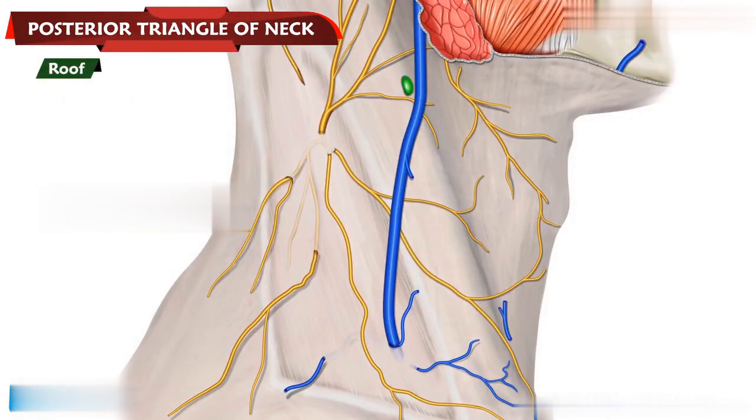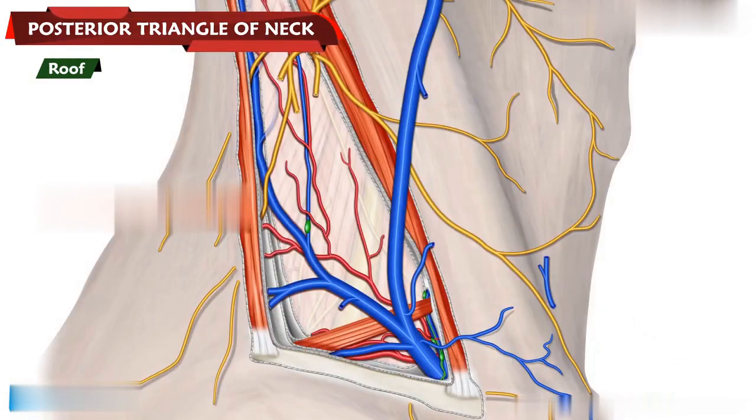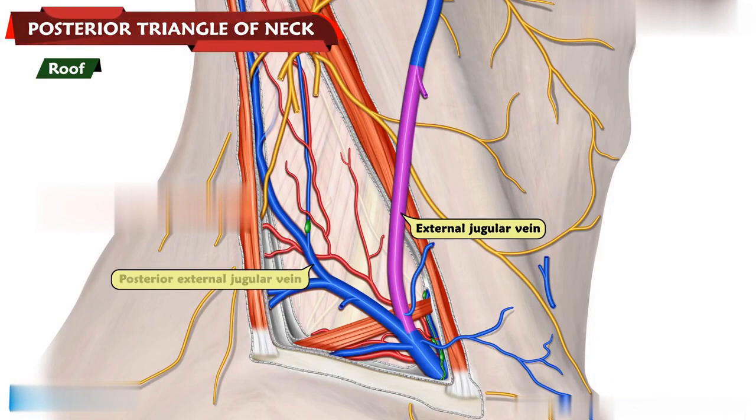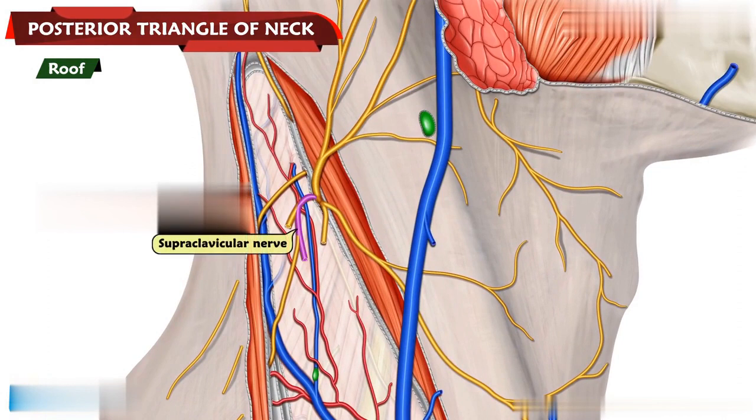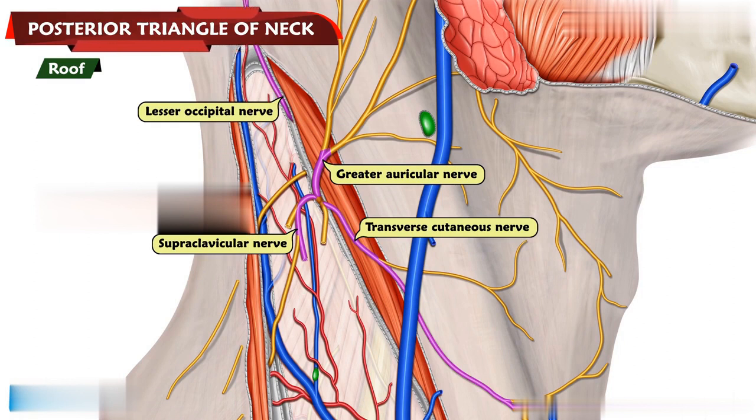The roof is formed by the investing layer of the deep cervical fascia. The superficial fascia over the posterior triangle contains the platysma muscle, the external jugular and posterior external jugular veins, parts of the supraclavicular, great auricular, transverse cutaneous, and lesser occipital nerves.